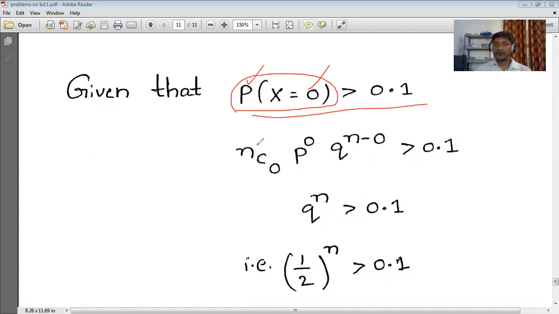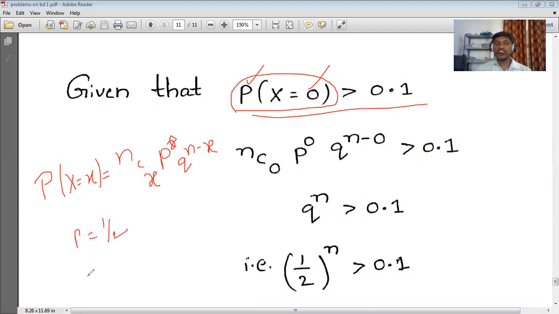Now we are applying the binomial distribution. What is the formula? Already we wrote that P of capital X equal to small x is nC x, p power x, q power n minus x. So this is the formula we are writing. We don't know n. P we already calculated: P is 1 by 2, and Q also we calculated: Q is equal to 1 by 2. So P is equal to 1 by 2, Q is equal to 1 by 2.